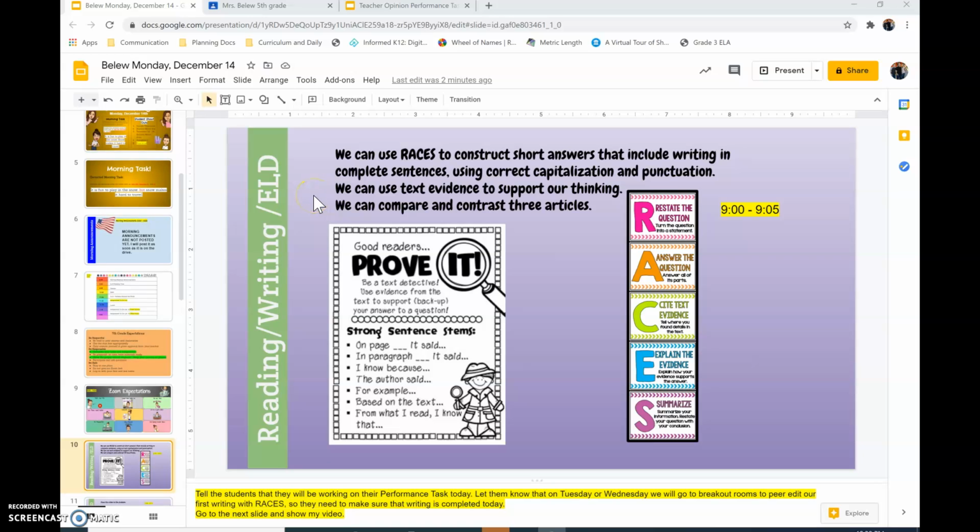Hey guys, so today we're going to continue our SBAC RACES practice. So we can use RACES to construct short answers that include writing in complete sentences using correct capitalization and punctuation. We can use text evidence to support our thinking, and we can compare and contrast 3 articles. Please remember that we've been working on this now for, this is our 2nd week.